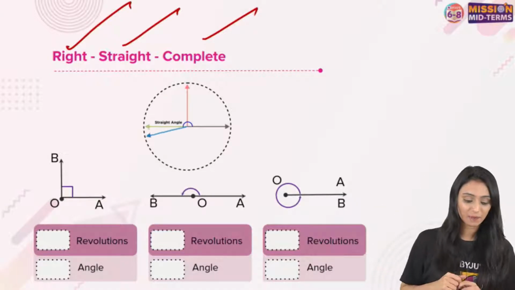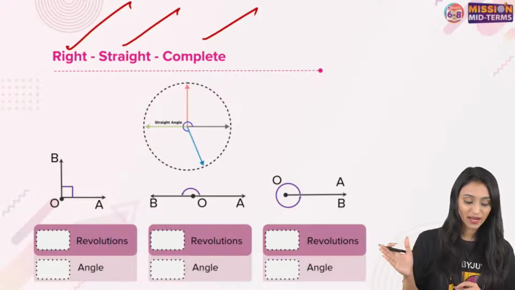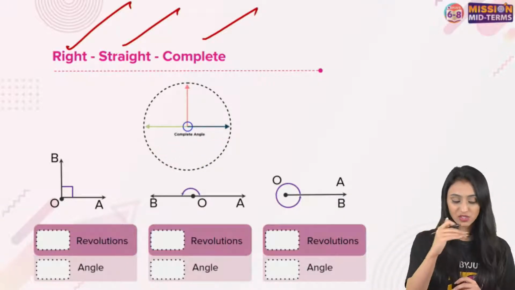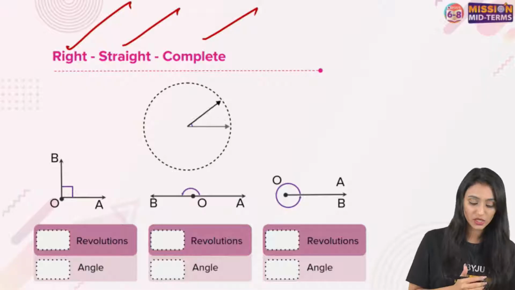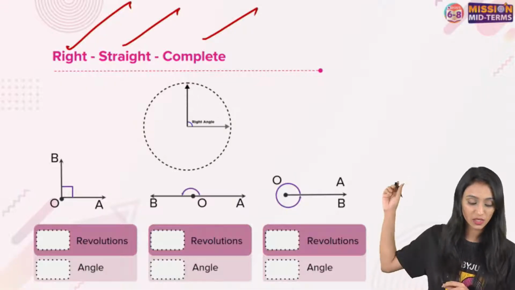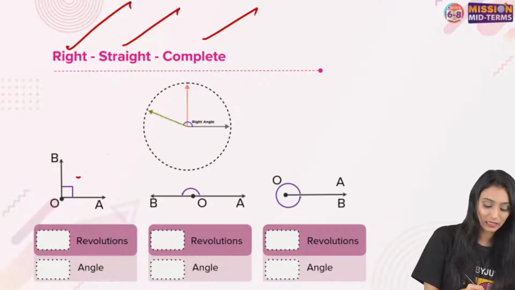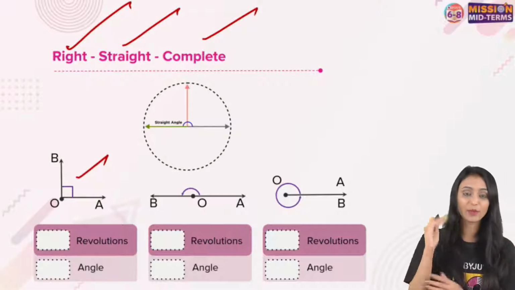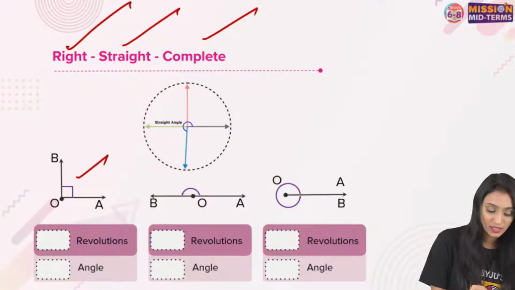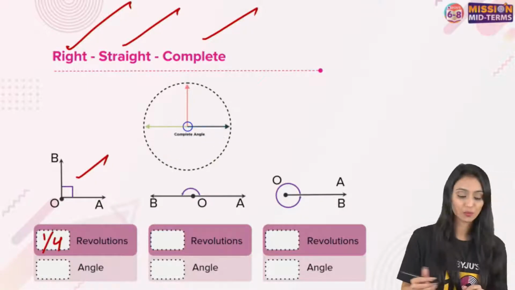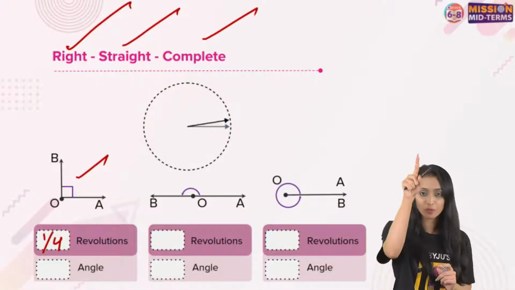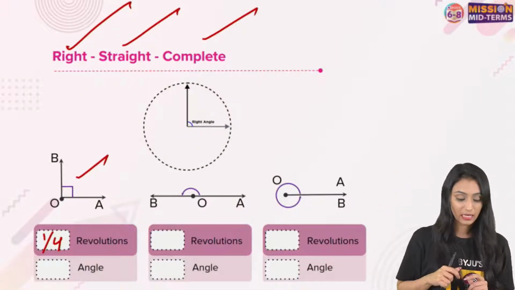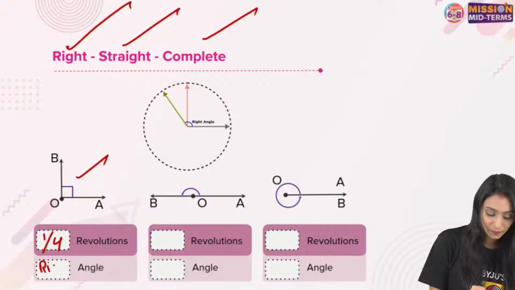Here you can see that when the ray is moving, one ray is stationary and one is moving. What we could see here is that now it stops here, it forms a right angle, correct? This is a right angle. The lines are perpendicular over here. So this is 1/4 of a revolution, because a revolution is a complete revolution, but this is 1/4 of that. Correct. And this is a right angle.